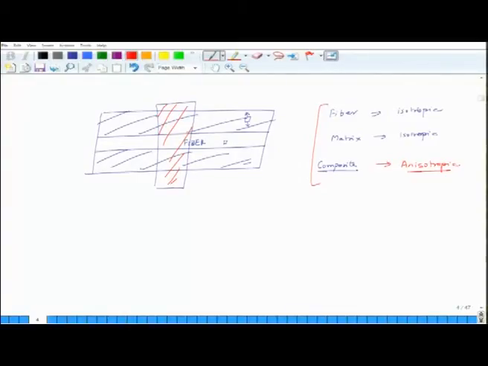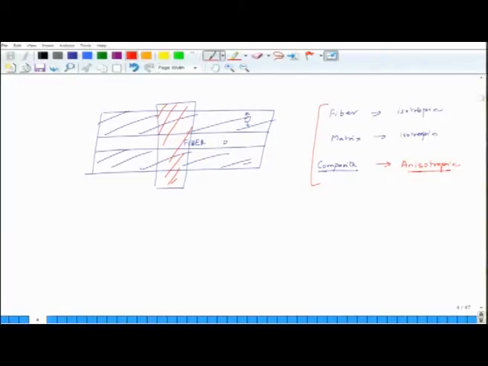So, a lot of times when people do micro mechanics, they handle only isotropic materials, because at microscopic level you model the fiber individually and matrix separately. Because matrix may be isotropic and fiber may be isotropic, you do not worry about anisotropy.